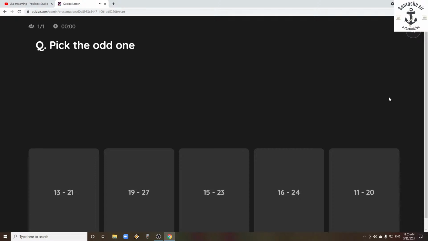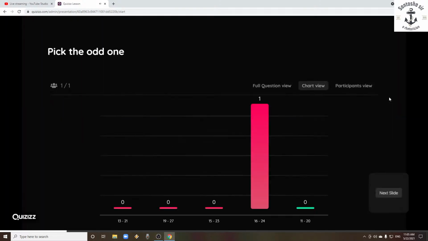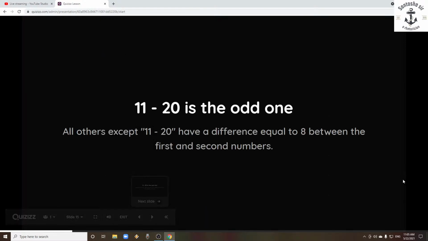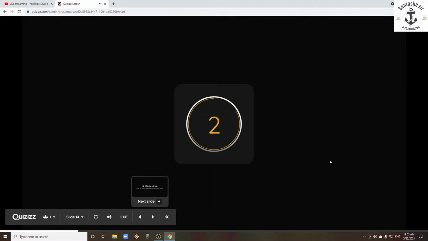Pick the odd one here: 1321, 1927, 1523, 1624, and 1120. Which is the right answer? 1120 is the right answer. That is the odd one among the given options. Why is 1120 the odd one? Because except 1120, in all the remaining, the difference between the two numbers is 8. You can check back again if you would like to. That is how 1120 has become the odd one. Let's quickly move on to the next question.